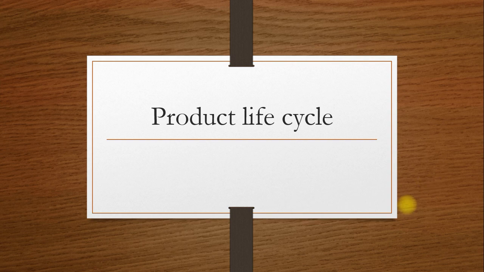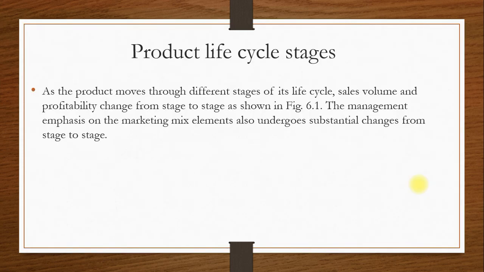Product life cycle. According to Philip Kotler, product is the heart of our marketing. So it is very much essential for marketing, and even in his Principles of Marketing he wrote that the product life cycle has 5 stages, which I show in the next slide, where the management emphasis on the marketing mix elements also undergoes substantial changes from stage to stage.